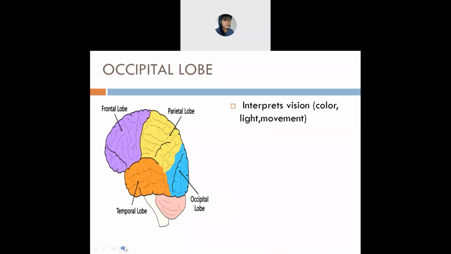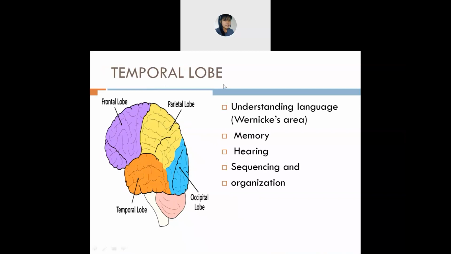Yes, ma'am. Okay, next is the temporal lobe. You have two temporal lobes, one on each side. The temporal lobe helps you in understanding language, like whatever language a second person or third person is speaking, you are able to understand. It is in Wernicke's area. So the temporal lobe helps you in understanding different languages.